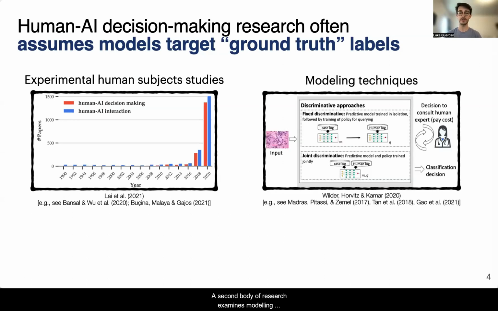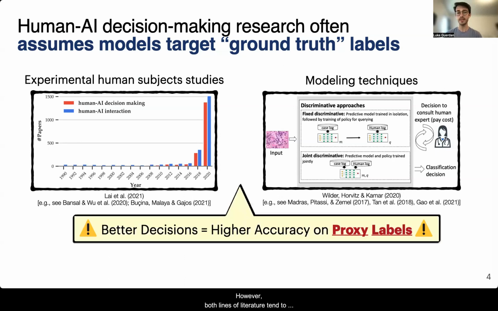A second body of research examines modeling techniques for accounting for the limitations of human judgment, such as deferral-based learning. However, both lines of literature tend to operationalize good decision making as improvements to accuracy on proxy labels. As a result, current experiments and modeling approaches offer an incomplete understanding of human AI decision making in complex, real world model deployments, where proxy labels can be an imperfect measure of decision quality.